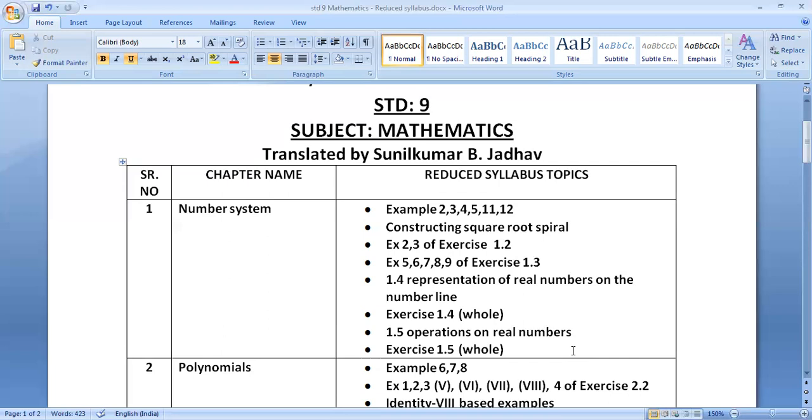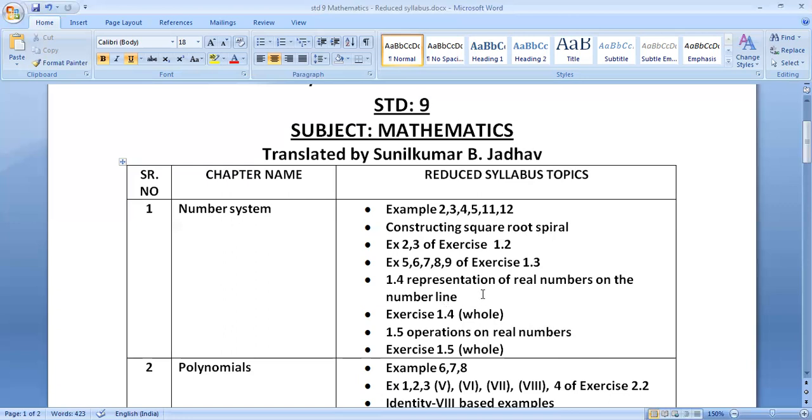I hope you have put a tick mark on all the topics which are included, and these are the topics which are excluded. That is examples 2, 3, 4, 5, 11, 12, constructing square root spiral, and sums number 2 and 3 of exercise 1.2. 1.4, that topic we have already discussed. That topic name is representing real numbers on the number line.